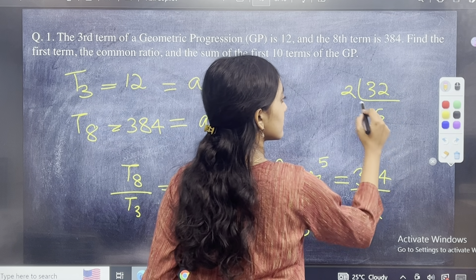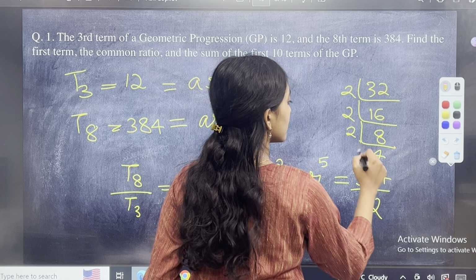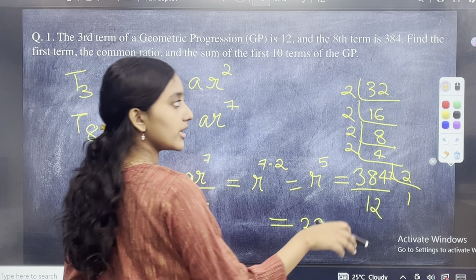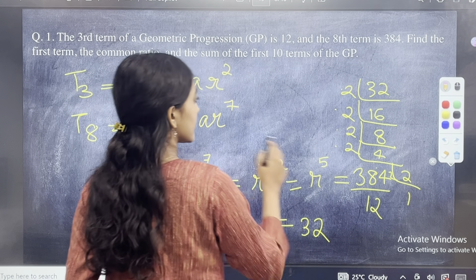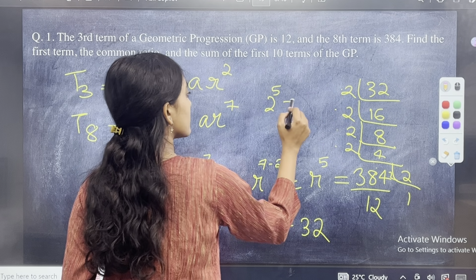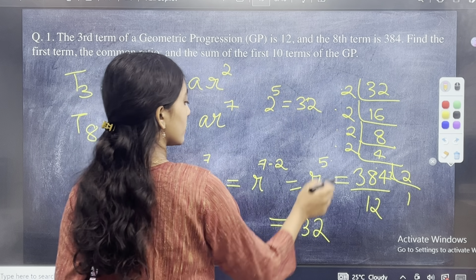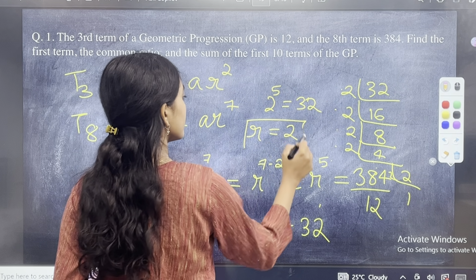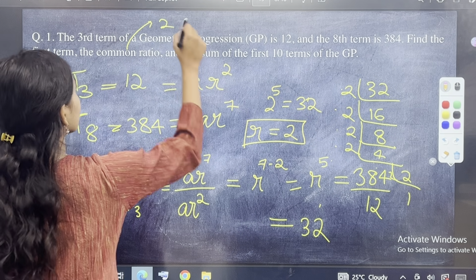2 16, 2 8, 2 4, 2 2, 2 1, you have to do it until you reach 1. Then 2 into 2 into 2 into 2 into 2. So basically 2 power 5 is equal to 32. R power 5 is equal to 32. So R is equal to 2. So I'm going to write here R is equal to 2. Okay.